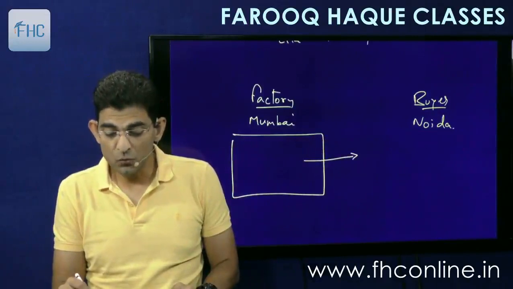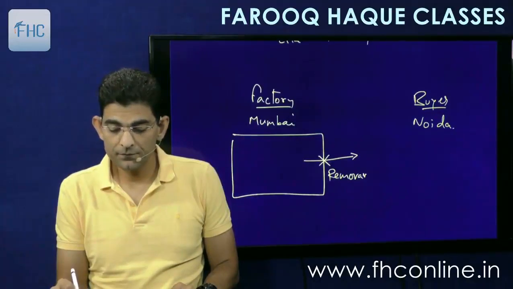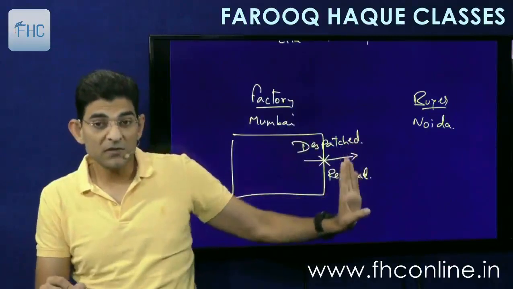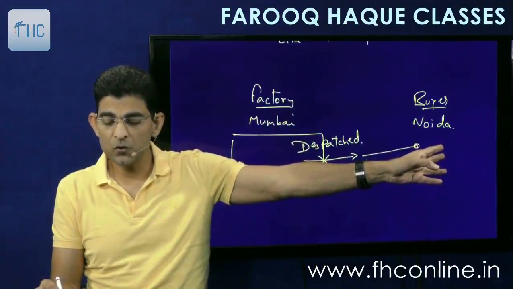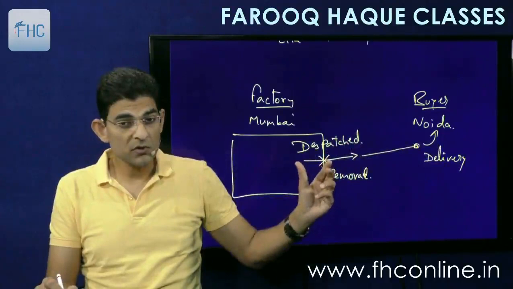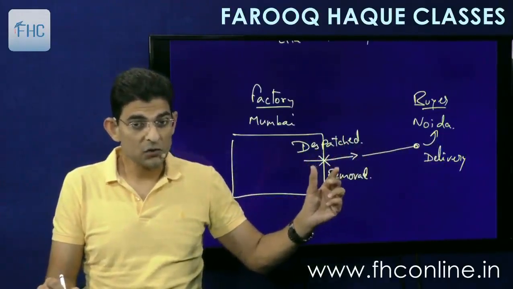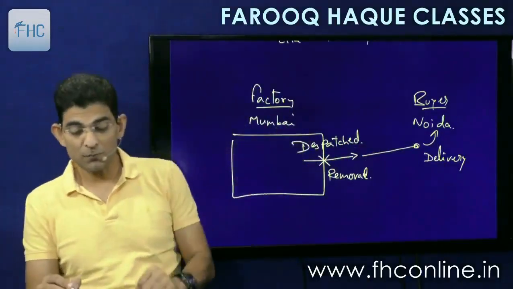So as soon as it moves out, this is called as removal, because this is dispatch. So as soon as the goods are dispatched, they will be considered as removed for delivery. For delivery means delivery is going to take place later on. Now this truck will come here and then the goods will be delivered to the buyer. So delivery will take place later on. But as soon as the goods are dispatched for the purpose of delivery, this dispatch will be considered as removal. Okay. So this is important.